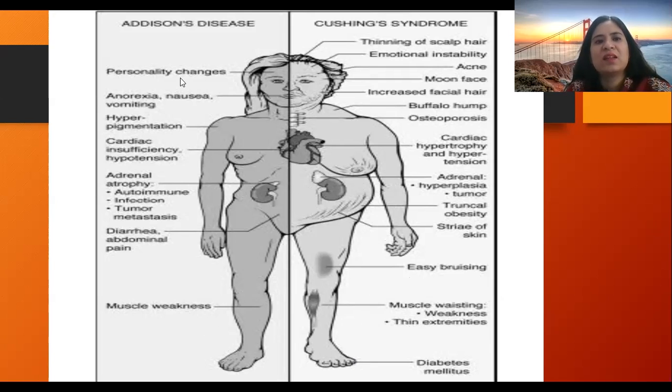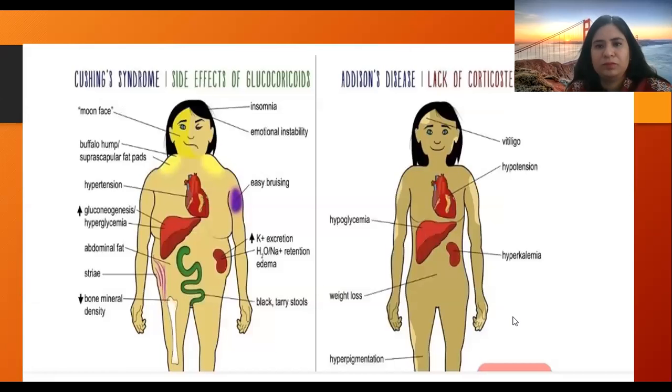So these are just opposites of each other. In Addison's disease, there is deficiency of hormones, and in Cushing syndrome, there is excess of hormones. One is called hypocortisolism and the other is called hypercortisolism. These pictures are also showing the same thing which we have seen in the earlier slide.